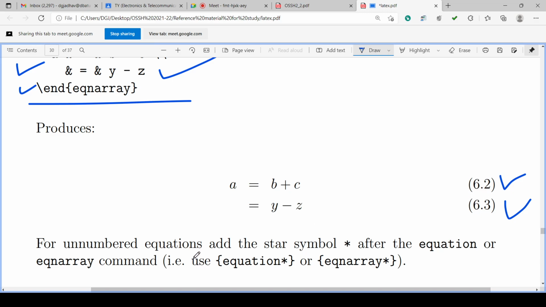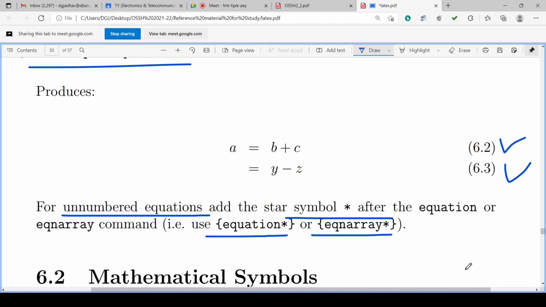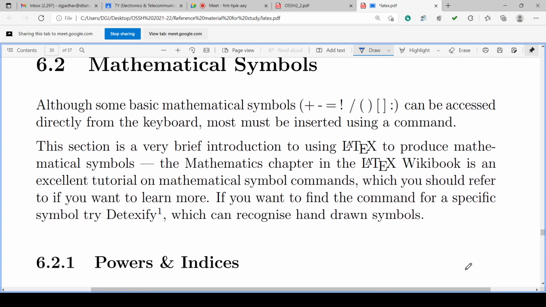For unnumbered equations, the star symbol is added after the equation or eqnarray command. So use equation star or eqnarray star for unnumbered equations. Okay, so this is about the equations.